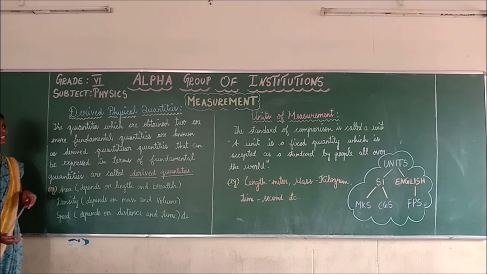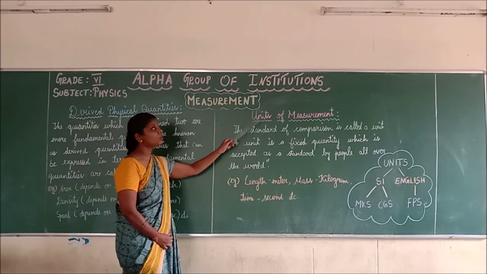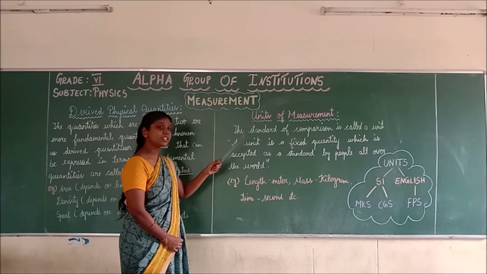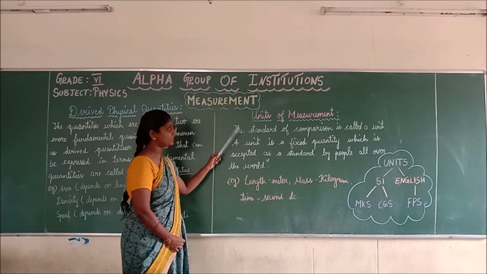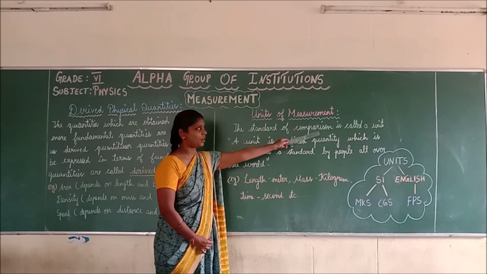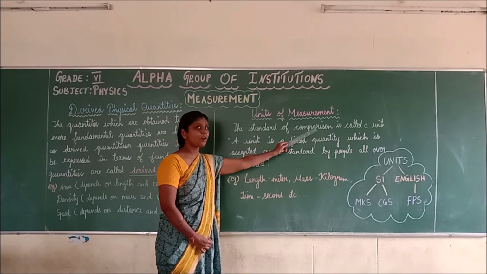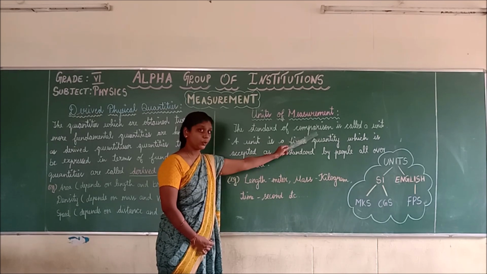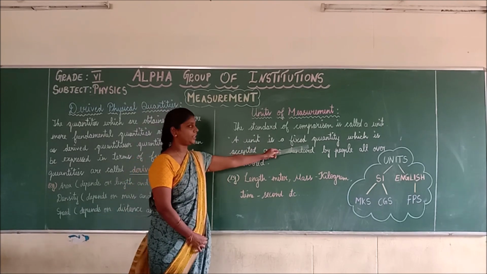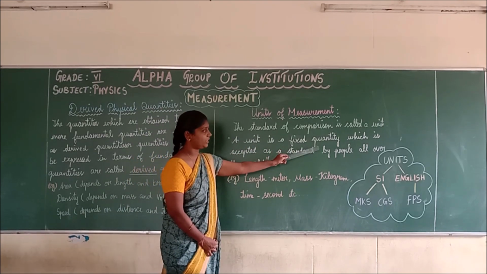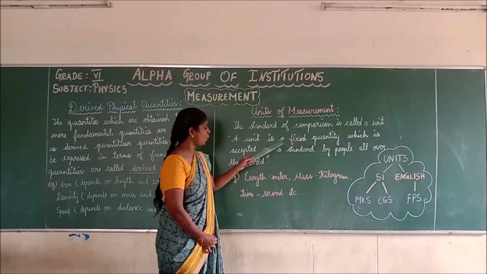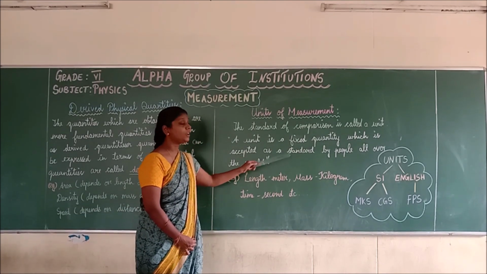Do you understand? Next we are going to discuss the units of measurement. First, what is a unit? A unit is the standard of comparison. The standard of comparison is called a unit. A unit is a fixed quantity which is accepted as a standard by people all over the world.